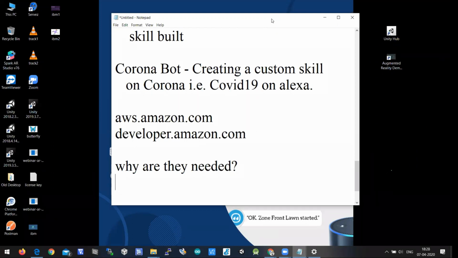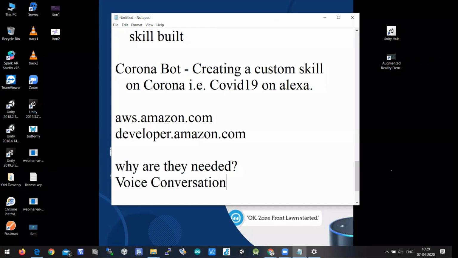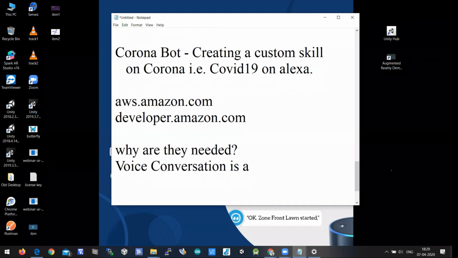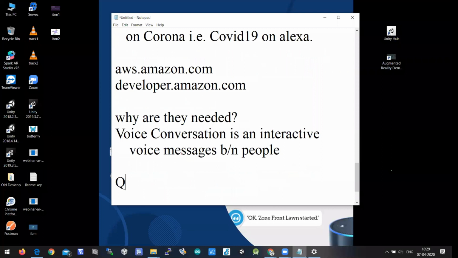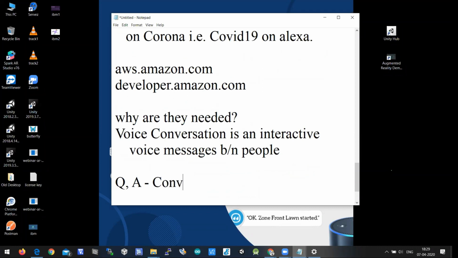So here my point is voice bot. What do you mean by voice conversation? Voice conversation is an interactive exchange of voice messages between people, and there will be a question and there will be an answer, and this is what conversation is, right?